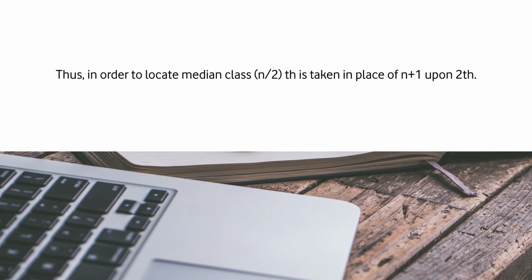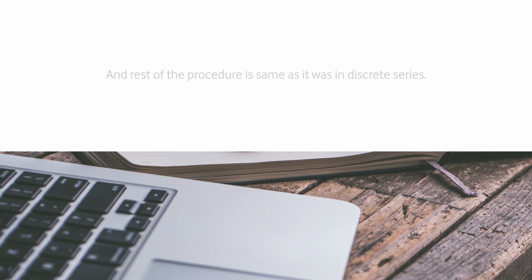Thus, in order to locate the median class, the n/2th item is taken in this case and not the (n+1)/2th item. I repeat, in continuous series, in order to locate the median class, we have to apply the formula n/2th item and not (n+1)/2th item, right. And the rest of the procedure, if you see, is the same as it was in the discrete series.